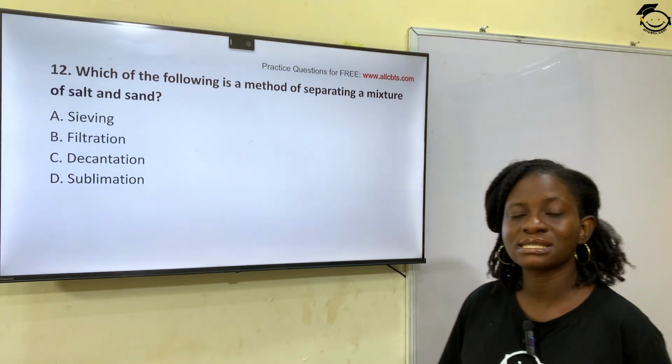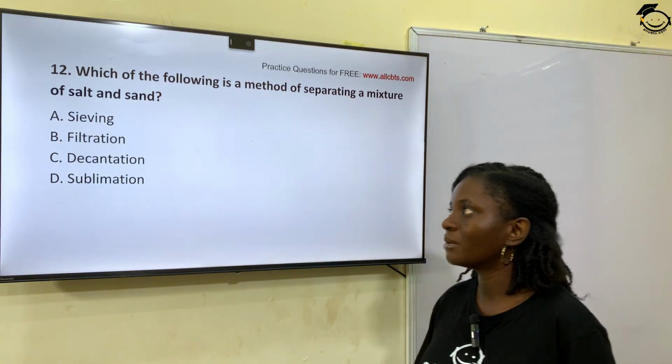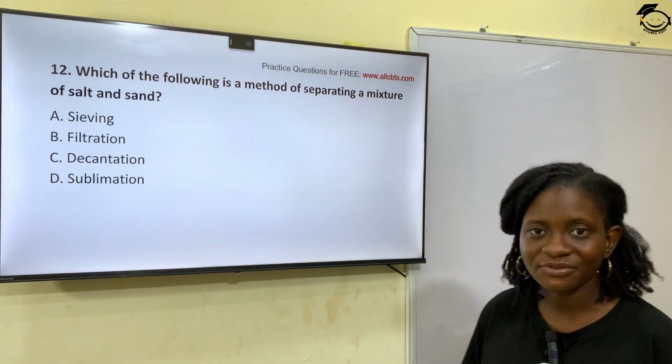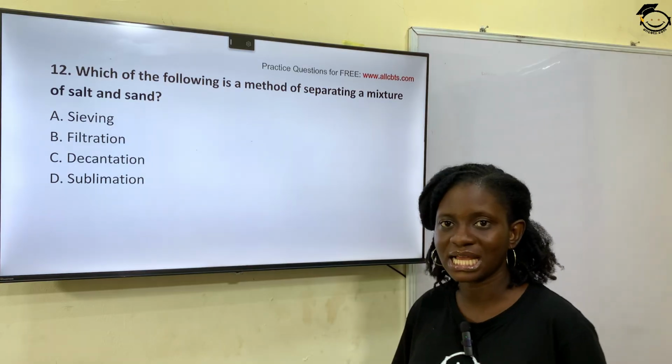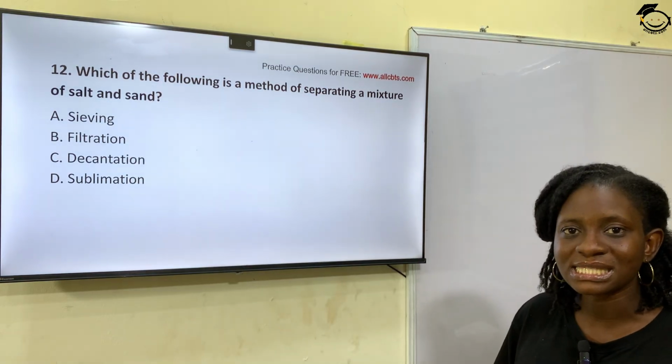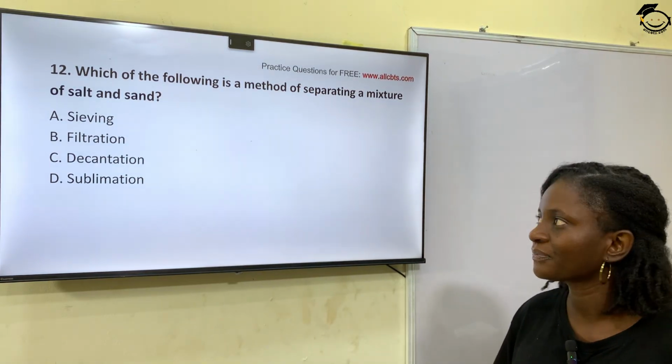Sand has a larger size compared to salt. So sieving best fits for this answer. So the correct answer is sieving, option A.